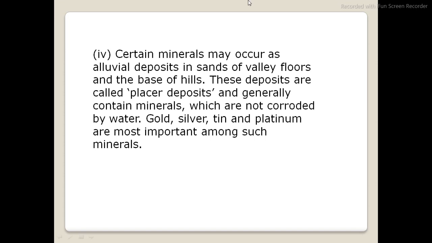Now the point here is the placer deposit. Please underline this, placer deposit, right? Certain minerals may occur as alluvial deposits in sand on the valley floors and the base of hills, and these deposits are called placer deposits. Please stick to it, and the examples of this type of mineral are gold, silver, tin, platinum. Please make a note of this.